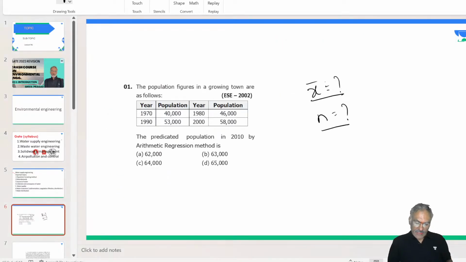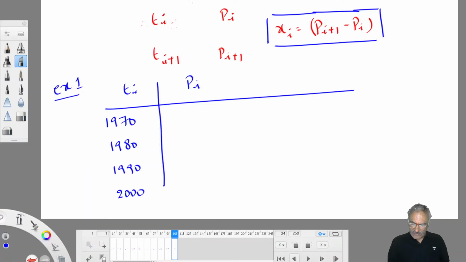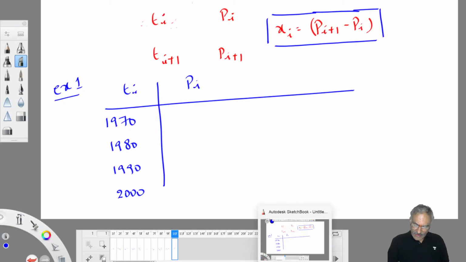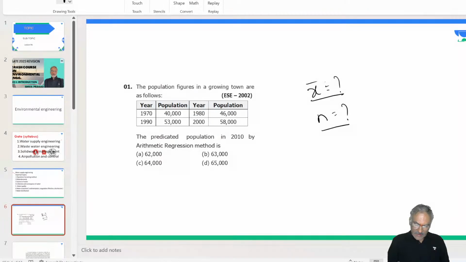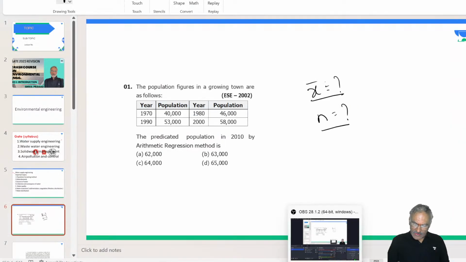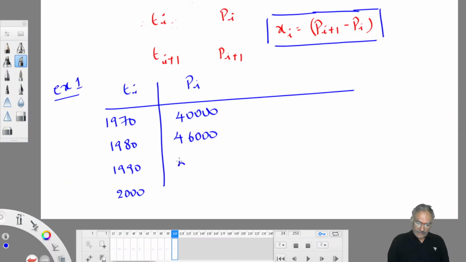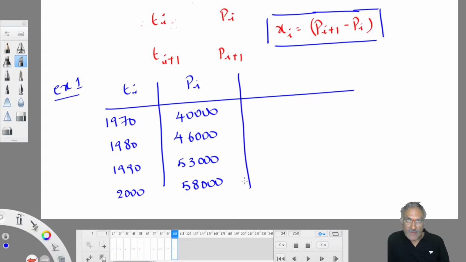Population is 40,000, 46,000, 53,000, 58,000. This is given to you.